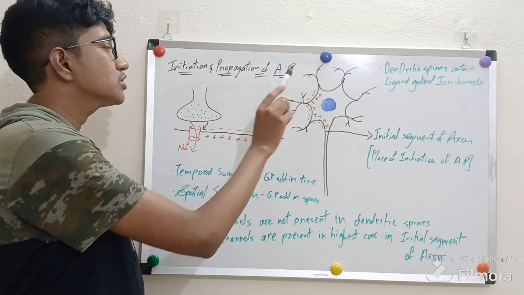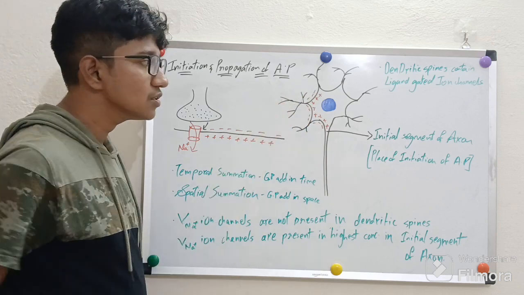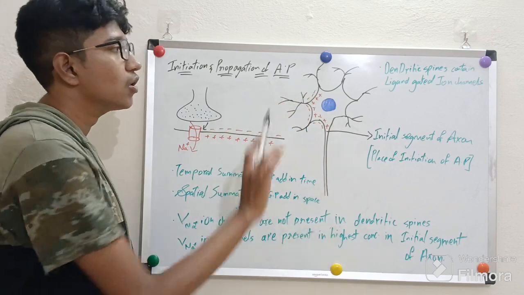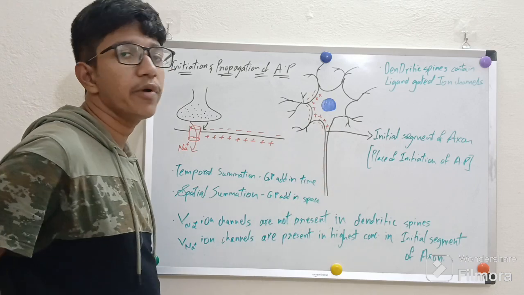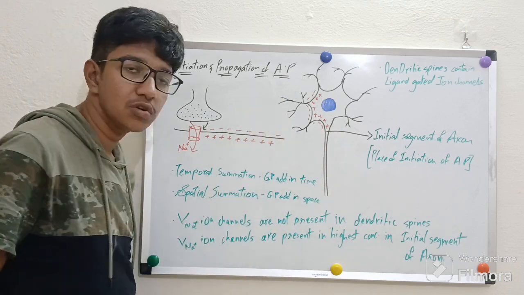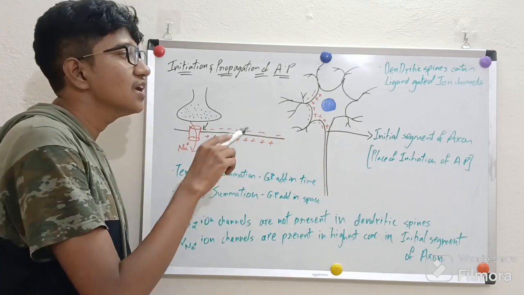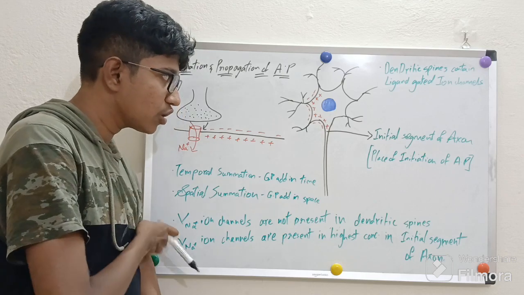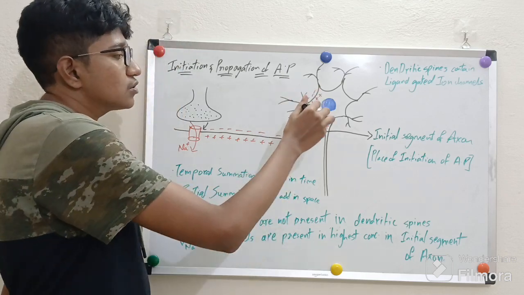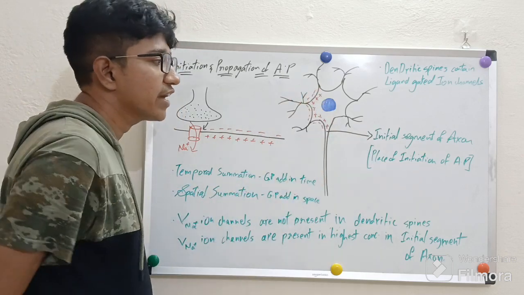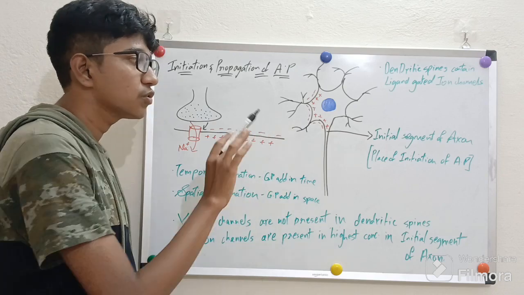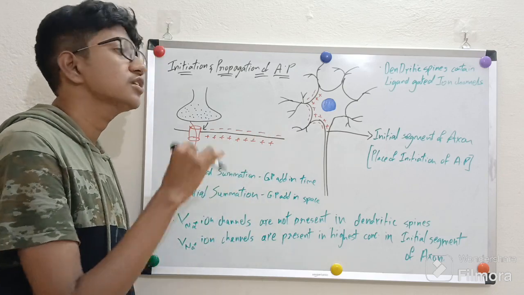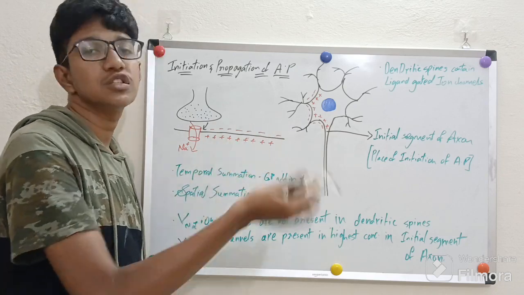Here, no matter how much the graded potential increases, there is no firing of action potential, because they don't contain voltage-gated sodium ion channels. If the dendritic spines don't contain voltage-gated sodium ion channels, there is no positive feedback cycle, so there is no firing of action potential. When this current slowly reaches the initial segment of the axon, if the graded potentials produced are strong enough to reach threshold voltage, then an action potential is fired.